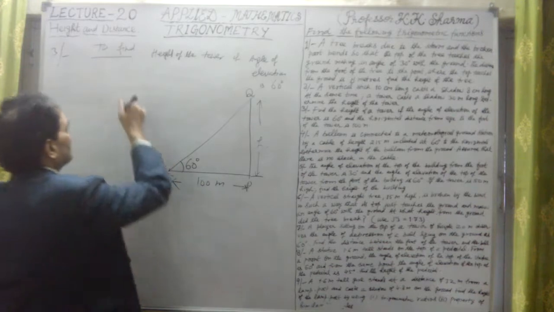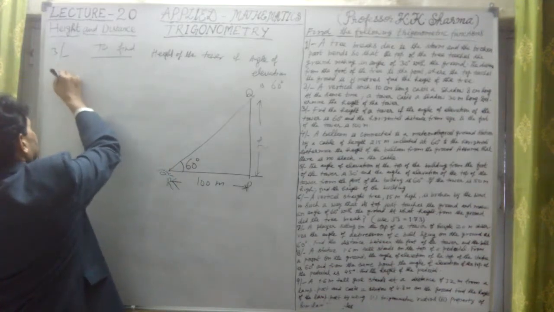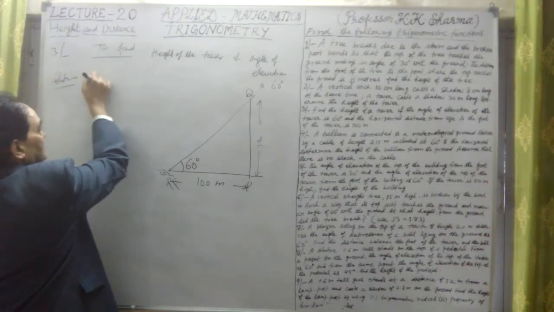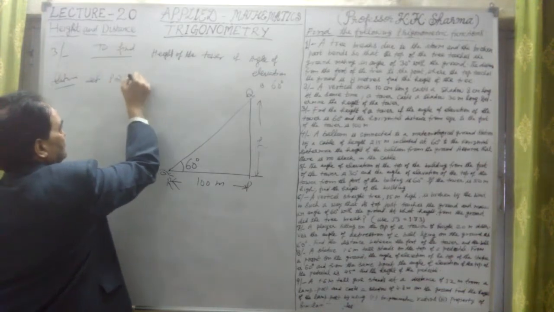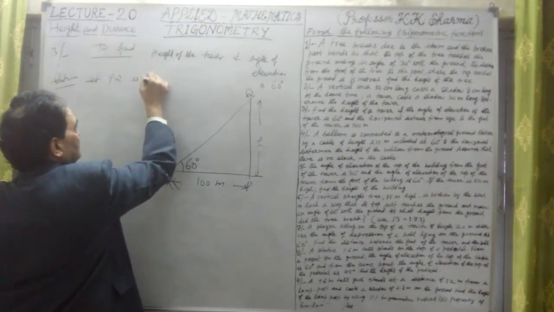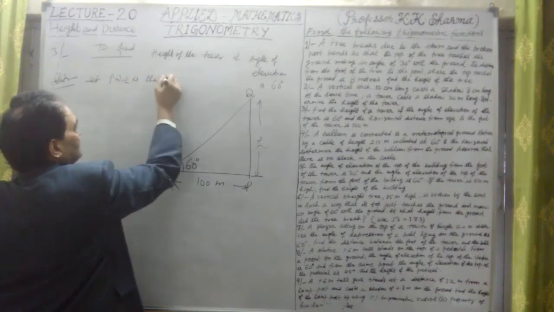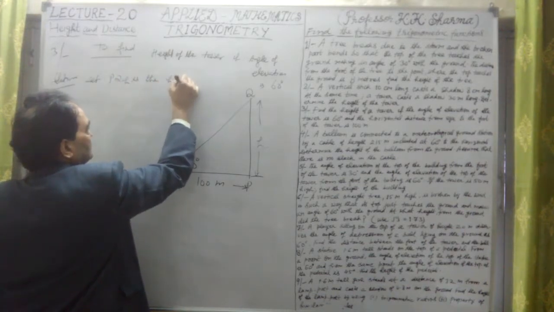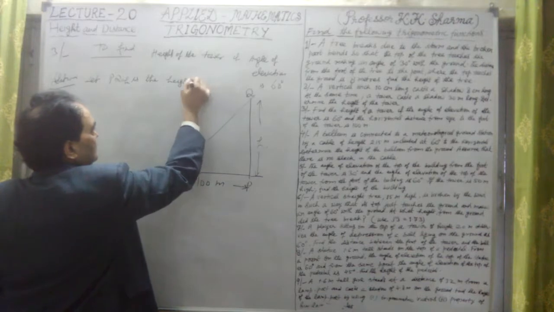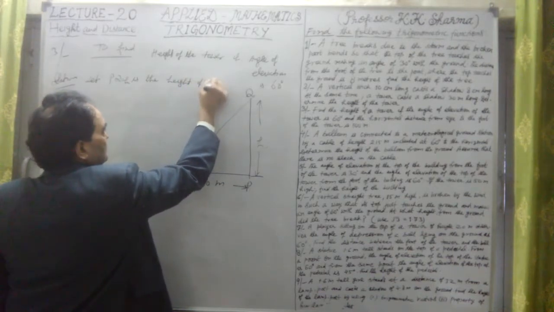Okay, again this is the solution. What we see, let PQ equal to h is the height of the tower.